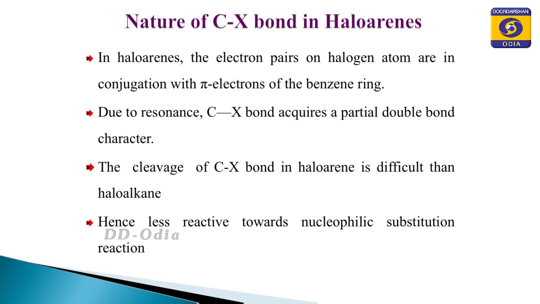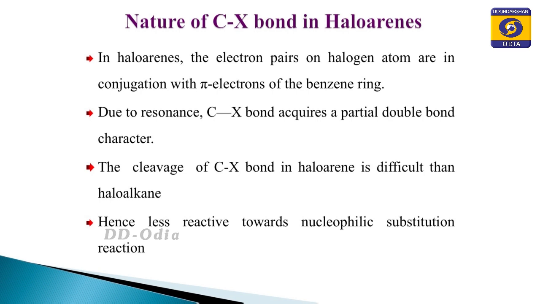pairs of electrons. Now, these electron pairs present on the halogen atom are in conjugation with the pi electrons of the benzene ring. You know that in benzene there are 3 pi bonds, and the halogen atom is associated with 3 lone pairs of electrons. So, these lone pairs of electrons are involved in conjugation with the pi electrons of the benzene ring.